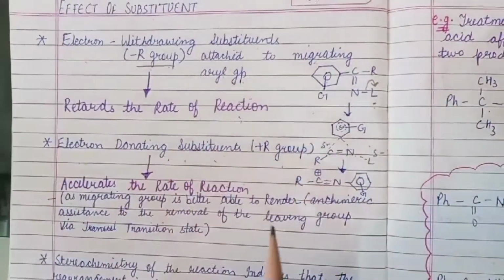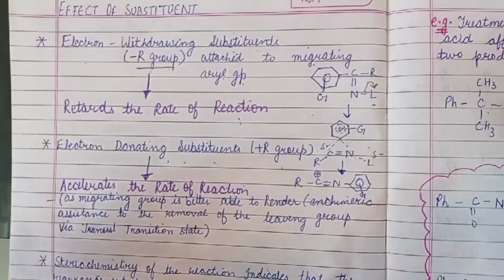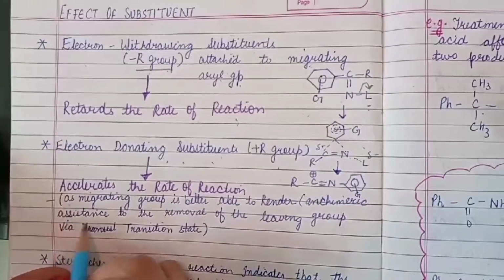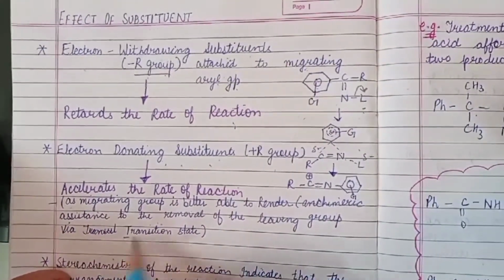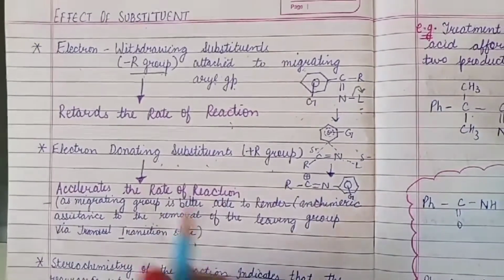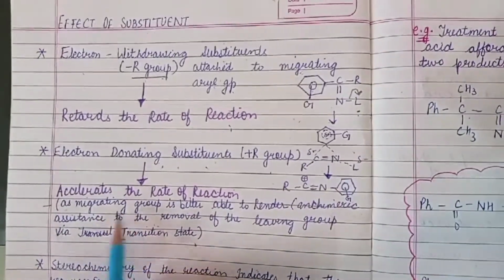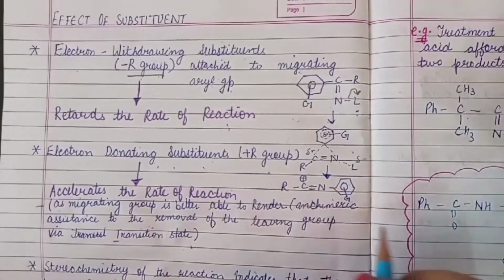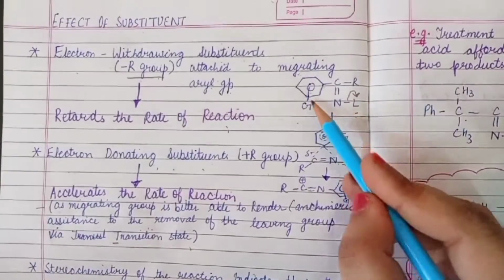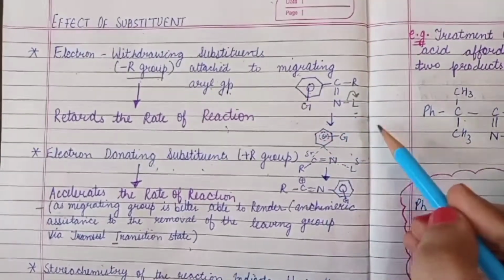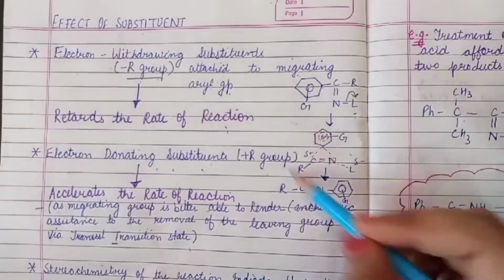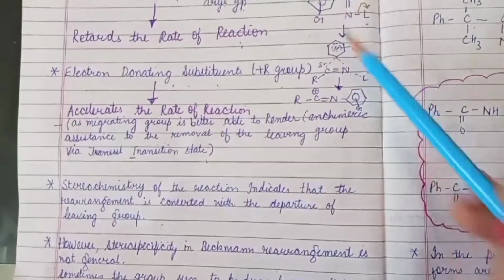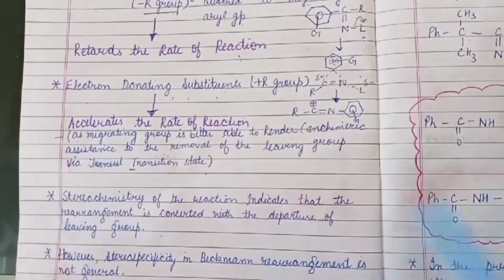Now the question is how it will accelerate, because the migrating group is better able to render anchimeric assistance to the removal of the leaving group via the transition state. What does it mean? It means the migrating group promotes anchimeric assistance. That is, it shows neighboring group participation, which helps in elimination of the leaving group. How? Via the transition state. The stereochemistry shows that it is a concerted mechanism.